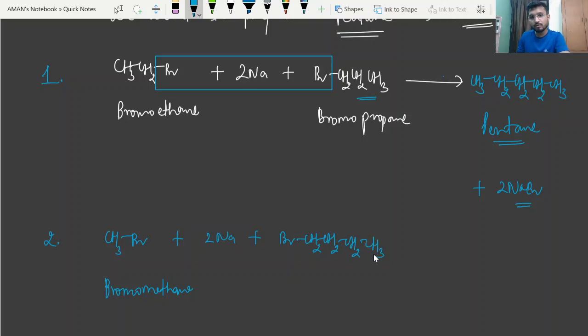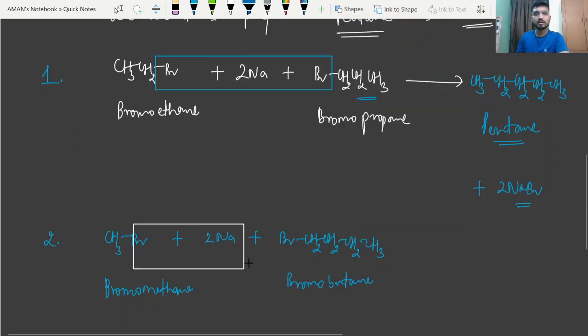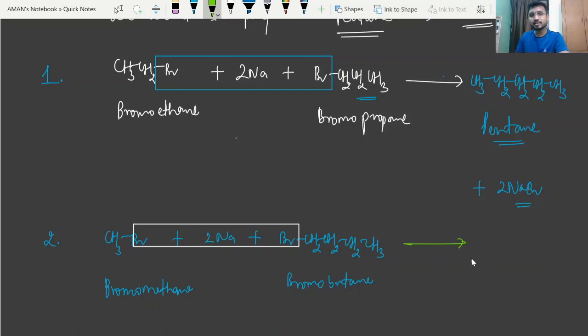There are four carbon atoms in bromobutane. The bromine will leave along with the sodium, and it will convert into CH3, the alkyl group of bromomethane, joined with CH2CH2CH2CH3, plus 2NaBr.